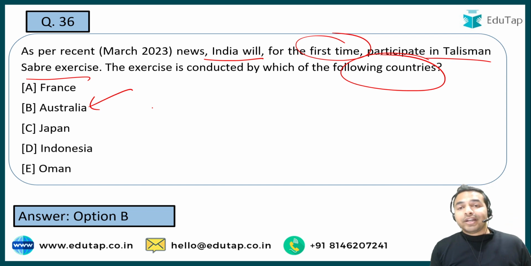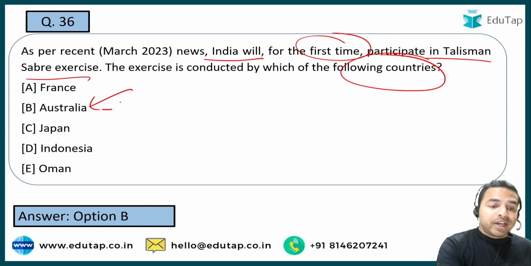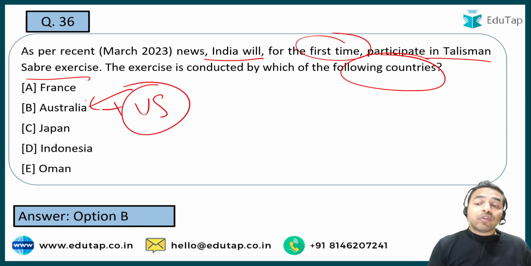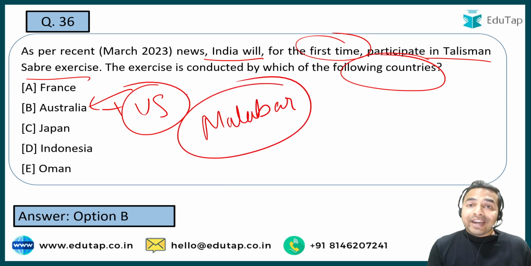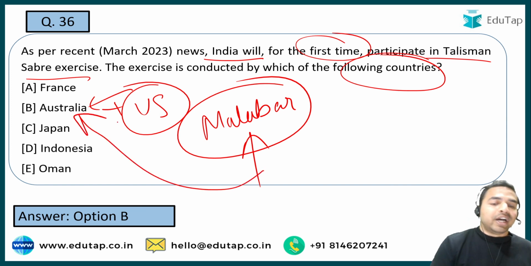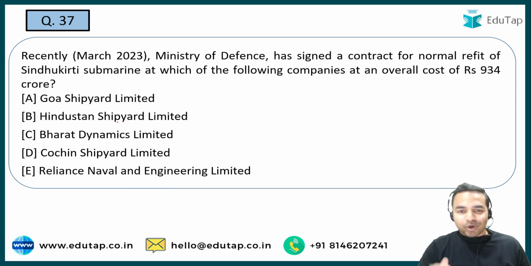तो लेट मी टेल यू दैट दिस तालिस्मान साबर एक्सरसाइज, दिस इज बेसिकली अ बाईएनुअल एक्सरसाइज विच इज कंडक्टेड बिटवीन ऑस्ट्रेलिया एंड यूएस. And now for the first time India has also participated in it. Now there comes another question that this year Malabar exercise, see guys, Malabar exercise was also in the news, and the country is going to become the first ever to conduct this Malabar exercise, and once again the name of that country is Australia. I hope this is clear to all of you. Now let's move on to the next question.